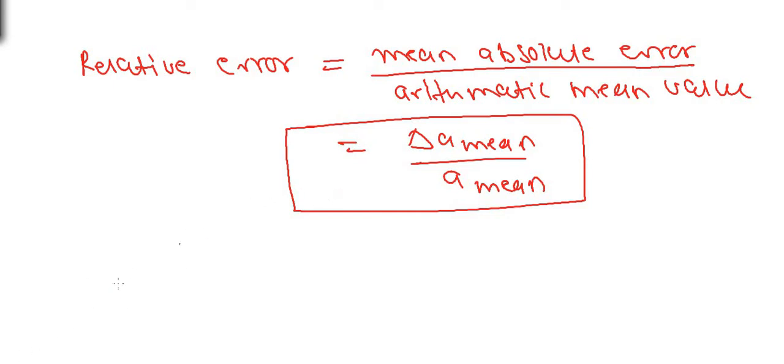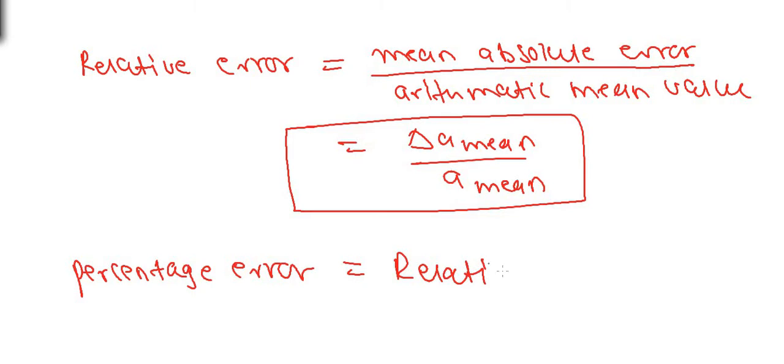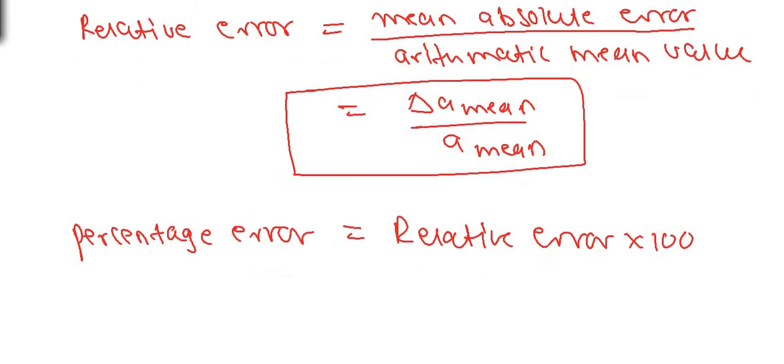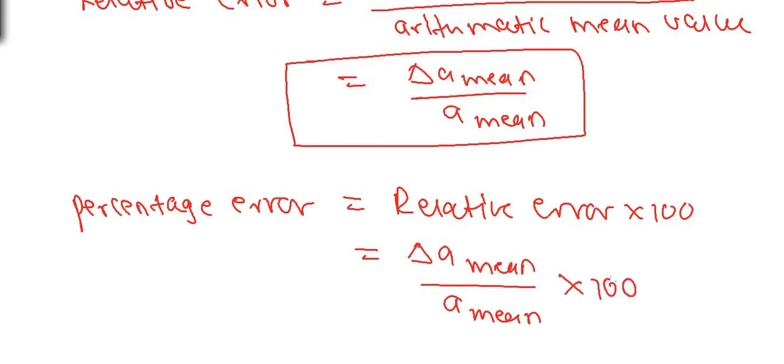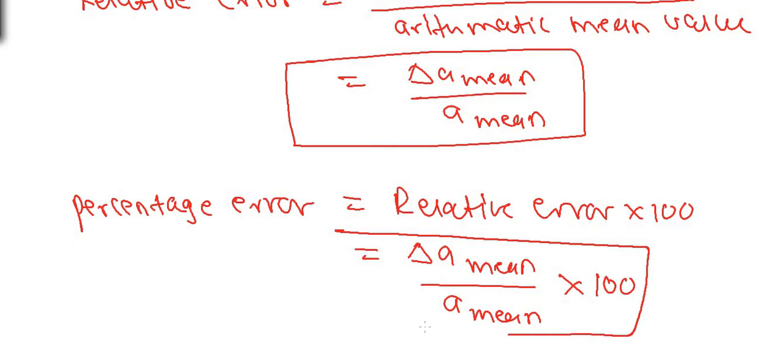Relative error when multiplied by 100 gives us the percentage error. So percentage error is defined as relative error multiplied by 100, and therefore we can write its formula as delta A mean, that is the mean absolute error, divided by the mean value or the average value, multiplied by 100. So this gives us the percentage error in the measurement of the given reading, over here the reading of A.